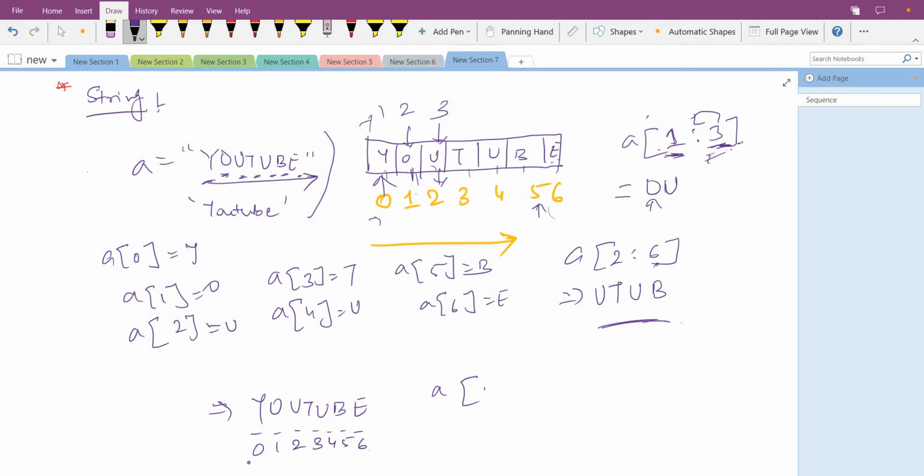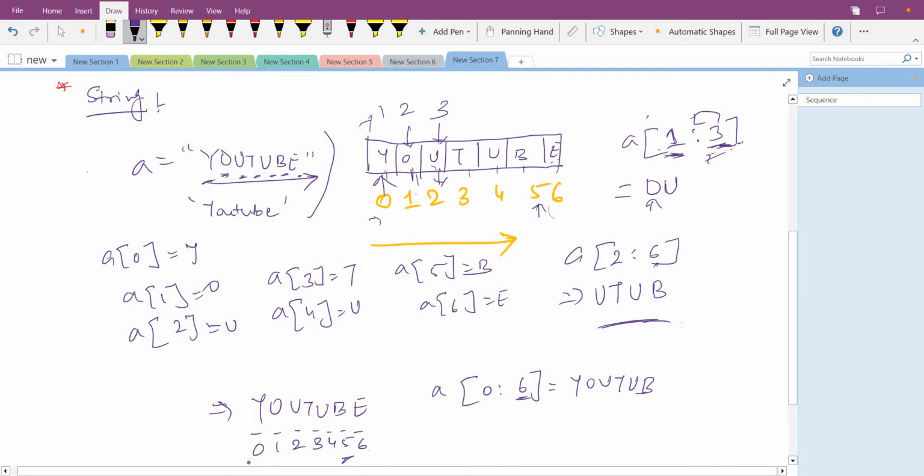So this is the way we give the indexing. Suppose 0 to 6. It gives me youtub, not e, because it's 6, so it goes up to 5. Now there is one more thing. Suppose I want 0 as the start value, and there is no end value.